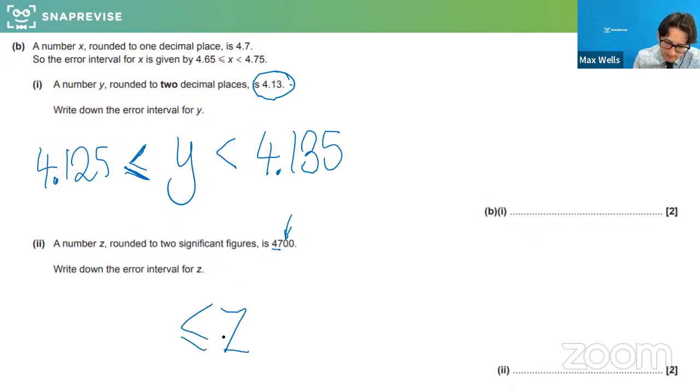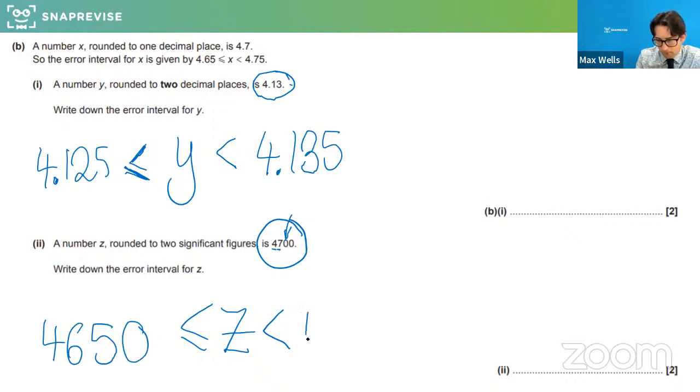this number Z, could be between what? So we're going to the third decimal place, and we're thinking what would be the lower bound and what would be the upper bound. And that is good.